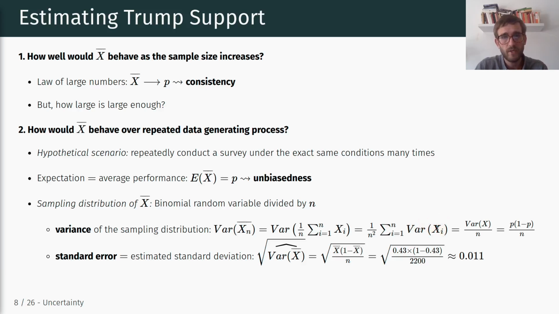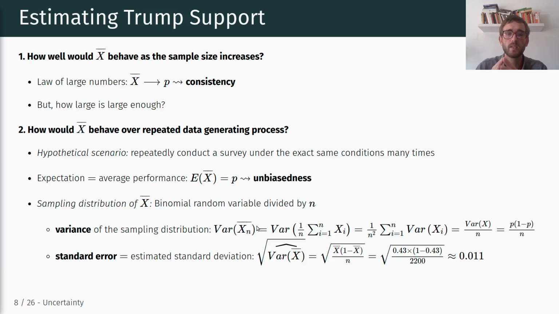And we know the variance for xi because it's a binomial random variable. And the variance of a binomial random variable is, of course, p times 1 minus p. Again, make sure to check out the previous video on binomial random variables. And that would be divided by n squared. I think there's a little square missing here, but that's fine. I'll fix that in the slides.